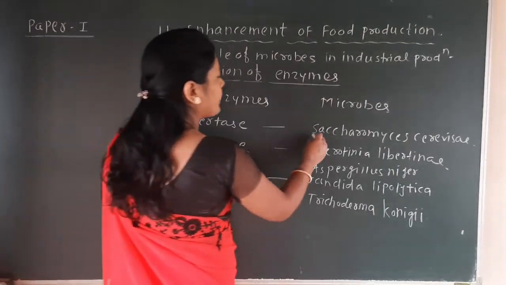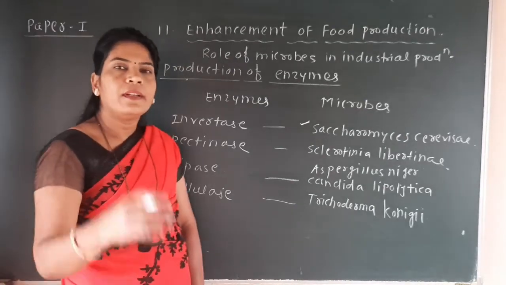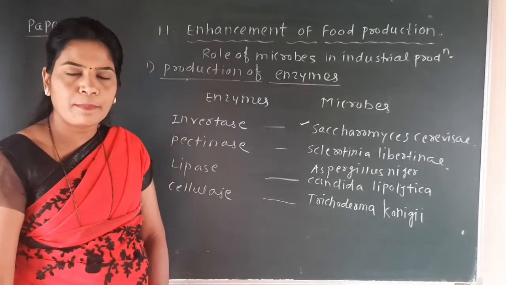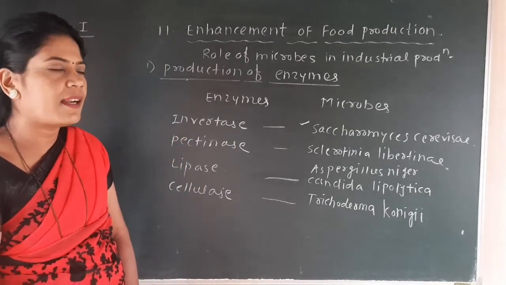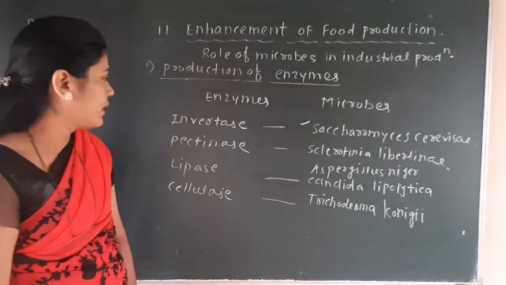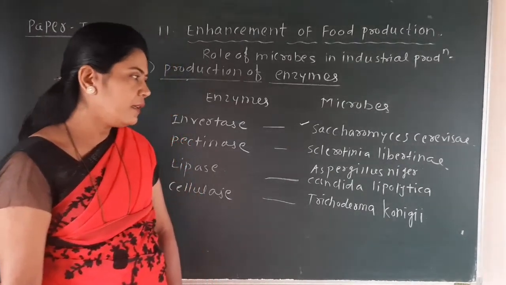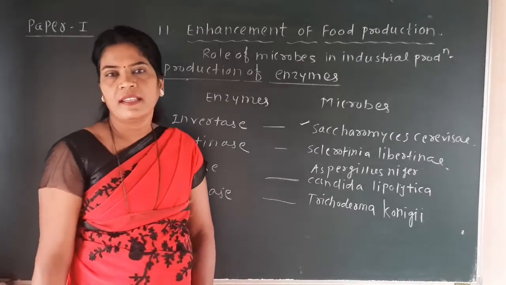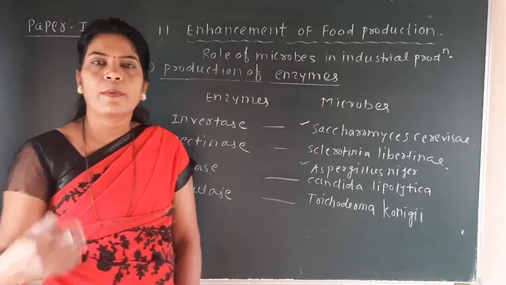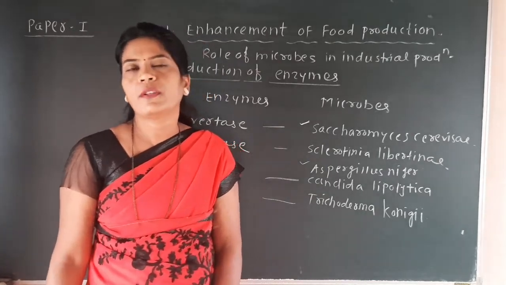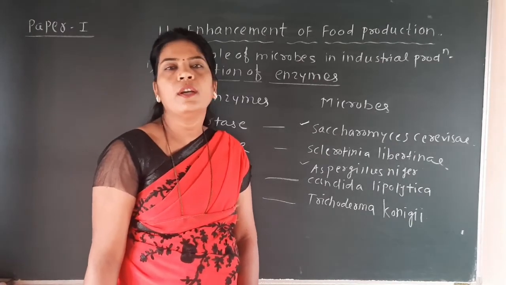Invertase is produced by the yeast Saccharomyces cerevisiae. We have seen that if yeast is not available for making bread or for making wine and beer, instead of that yeast, an enzyme is added, and the name of that enzyme is invertase. Pectinase enzyme is produced by the microbes Sclerotinia libertiana and Aspergillus niger. We have seen the role of Aspergillus niger in the production of vitamin C as well as organic acids like citric acid and gluconic acid.